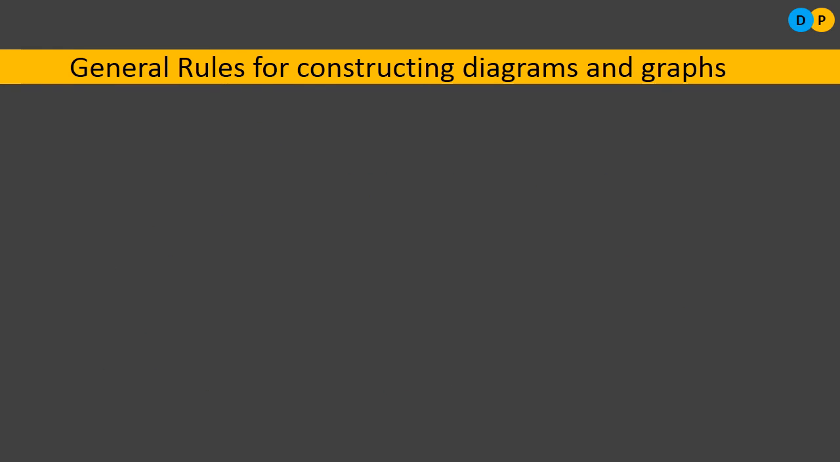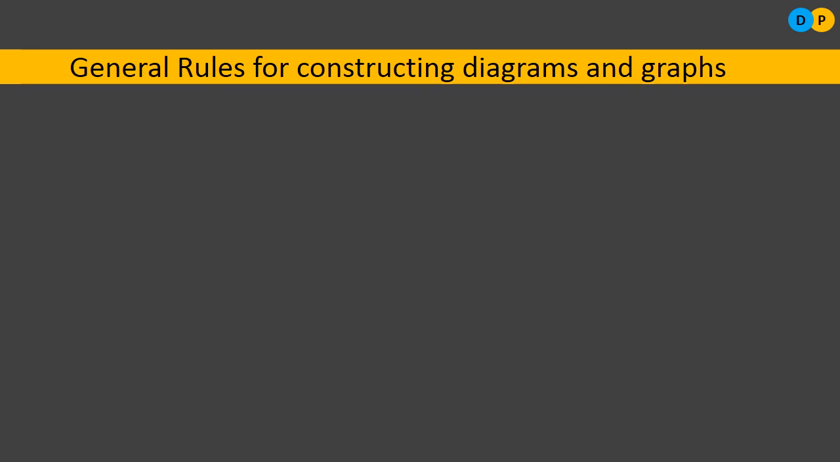Next, we need to consider diagrammatic and graphical representation in order to put forward our thoughts. Fine, but we have to follow certain rules. Simply, we cannot construct a diagram or a graph as and how we wish. So we have to adhere to certain rules.